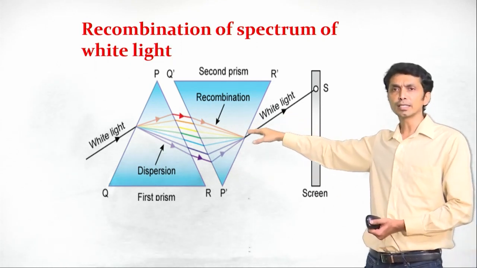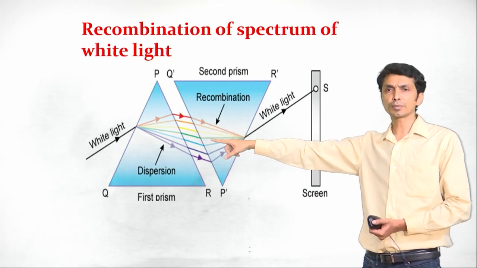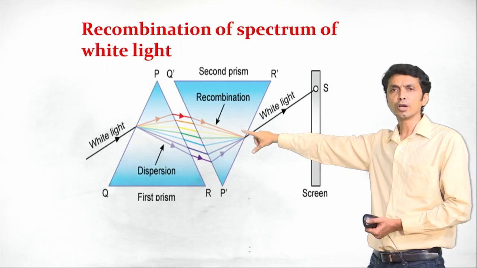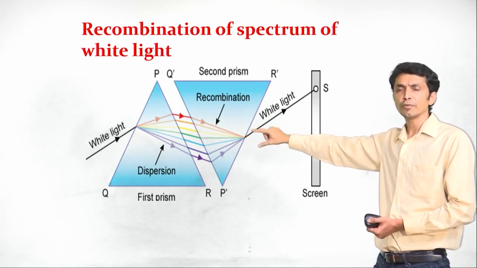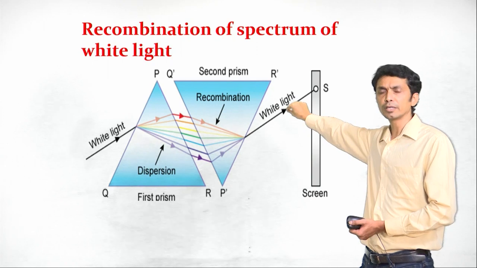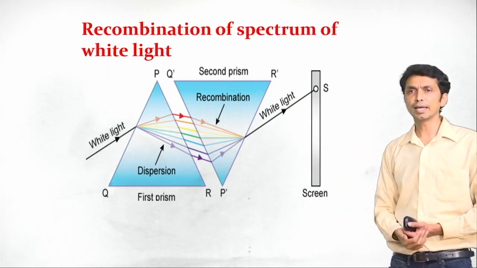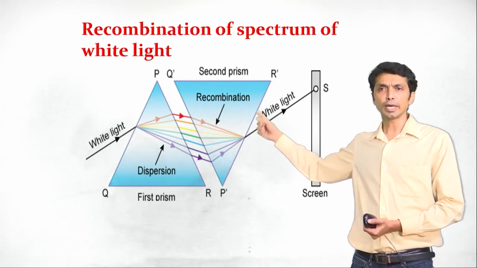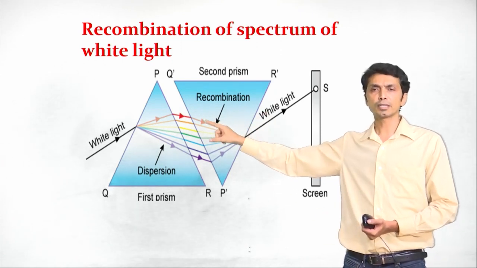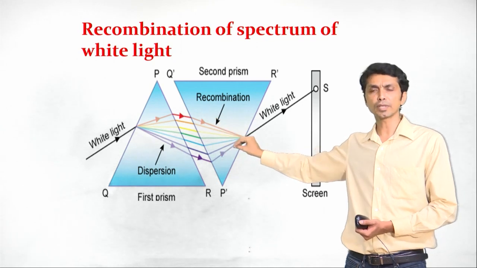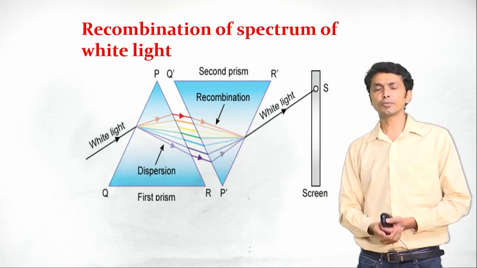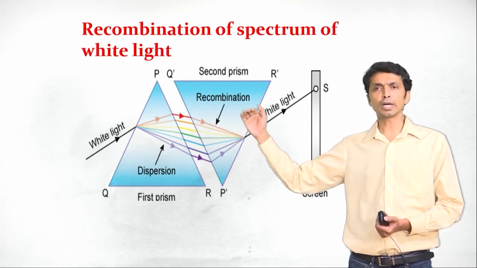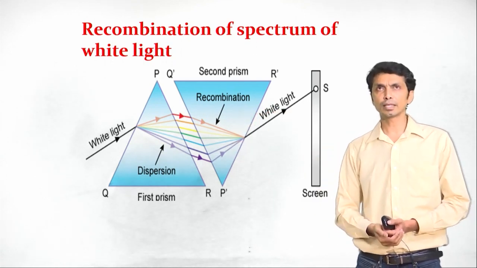He found that when the incident ray on the first prism was white light, after all the dispersion, when the 7 colors were incident on the second prism, all the 7 colors combined again to give out white light on the screen. So he came to the conclusion that white light is made up of these 7 colors. The combination of 7 colors gives white light. So from this experiment we can learn that white light is made up of 7 colors.